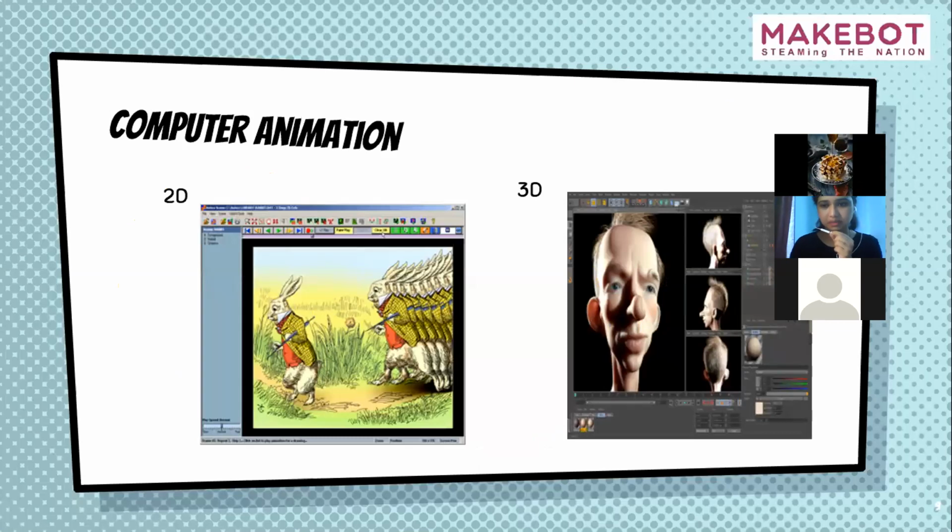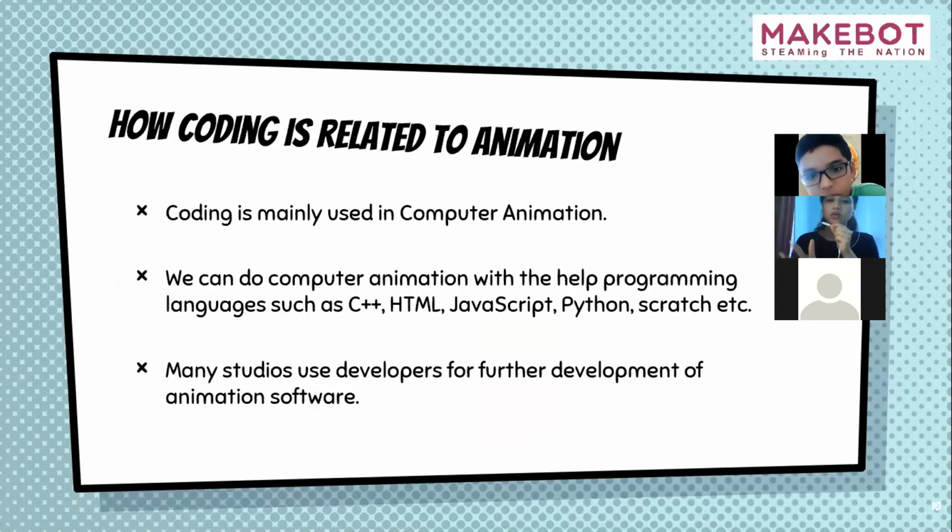You can see the pictures on the screen. You can figure out the difference between these two, how two dimensional animation is done and how three dimensional is done. We'll see how coding is actually related to animation. Coding is mainly used in computer animation. Computer animation is done with the help of coding.